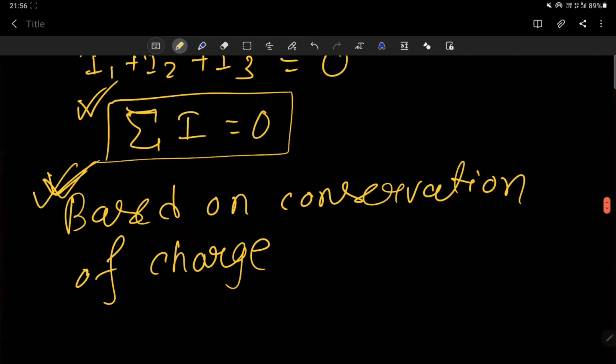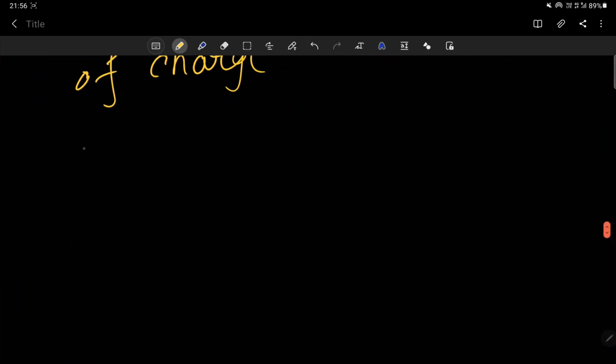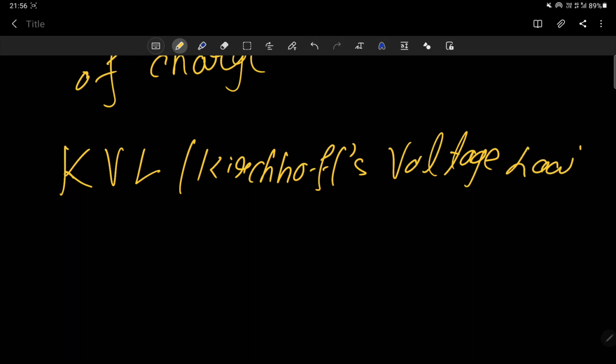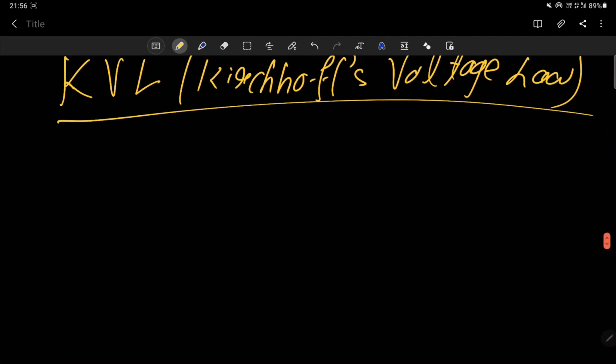Understood? So next topic is Kirchhoff's second law or Kirchhoff voltage law. Okay, so KVL, Kirchhoff's voltage law or rule. So the statement of the Kirchhoff voltage law: Kirchhoff said that the algebraic sum of the potential differences encountered in going around a closed loop is 0.